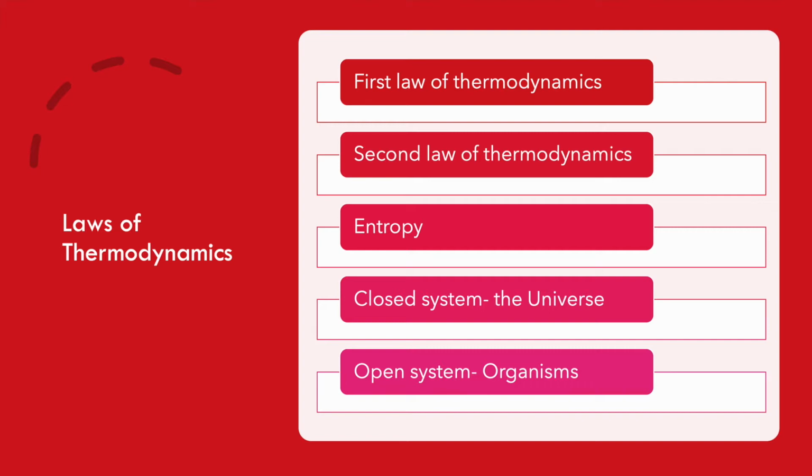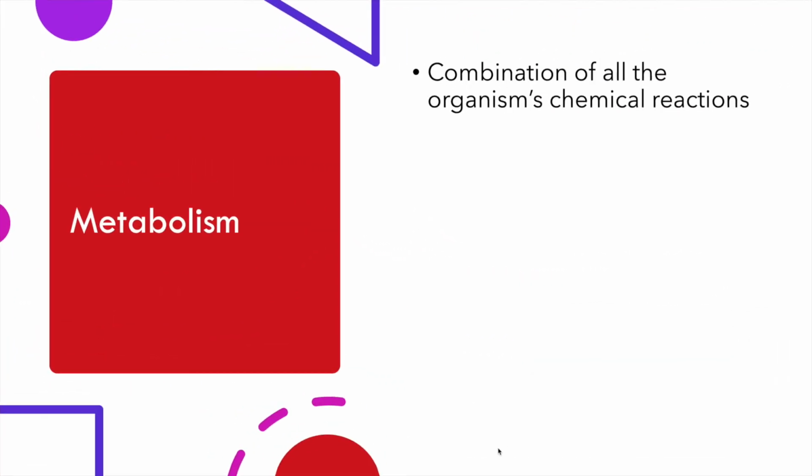The universe is known as a closed system because all the matter of the universe is separate from other systems. Organisms are open systems because energy can move among systems and the surroundings. Heat is always lost from organisms during energy transformations. An organism's metabolism is the combination of all the chemical reactions in that organism. These chemical reactions are divided among metabolic pathways, which are step-by-step processes regulated by enzymes that transform a particular reactant to a product or set of products.